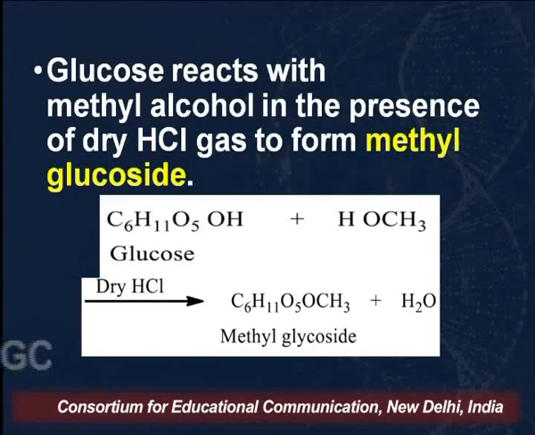That is, in basic medium it will not undergo epimerization or enediol rearrangement. When we treat glucose with methanol in acidic medium, the anomeric OH reacts with methanol, and we get a methyl glycoside.